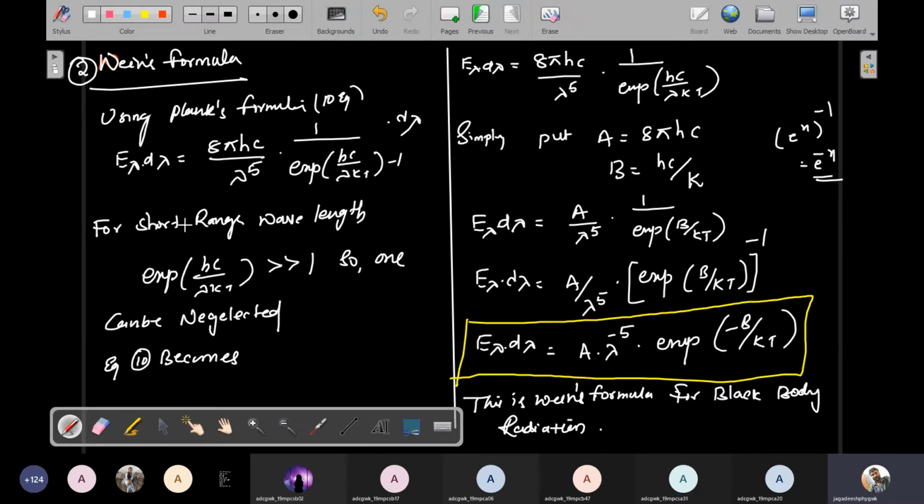Both follow the same procedure with the same equation, but Wien's developed the theory using short range wavelengths, and Rayleigh-Jeans takes the formula and develops the theory using the higher wavelength equation.